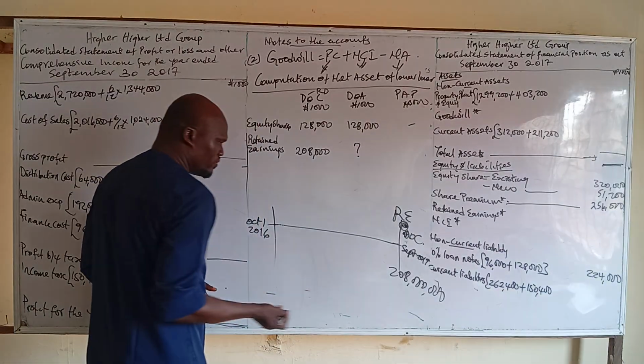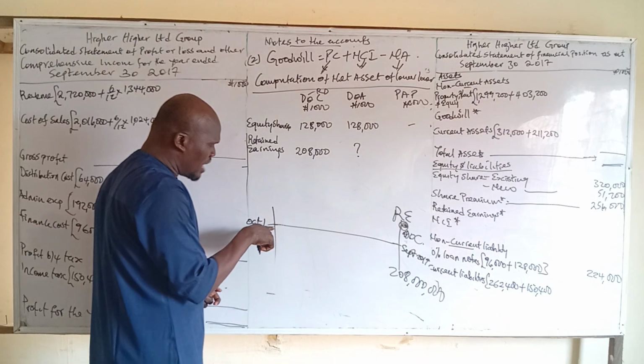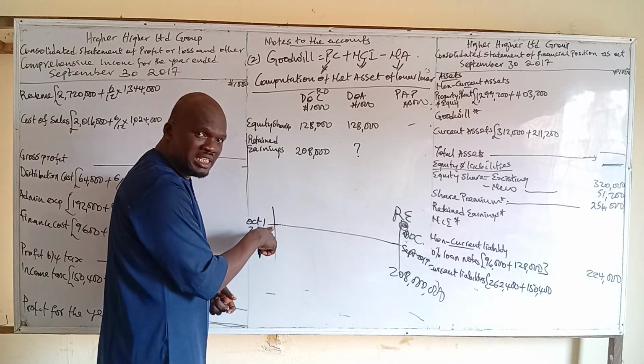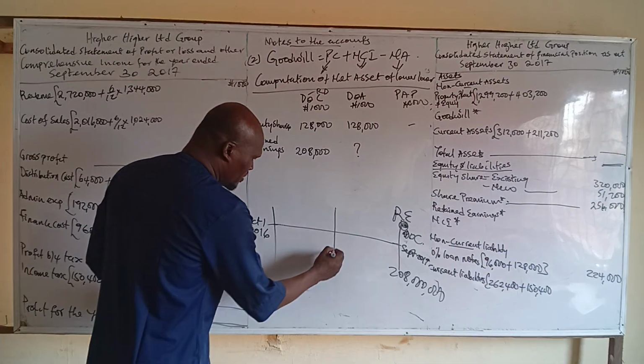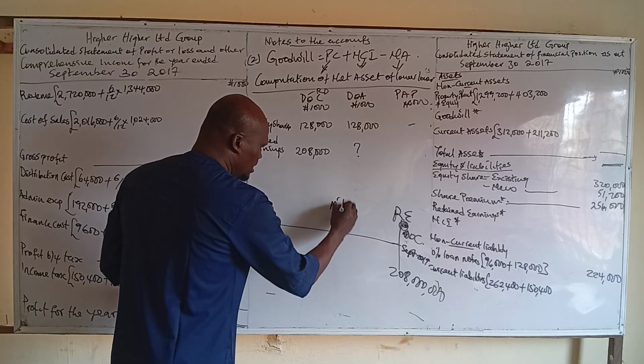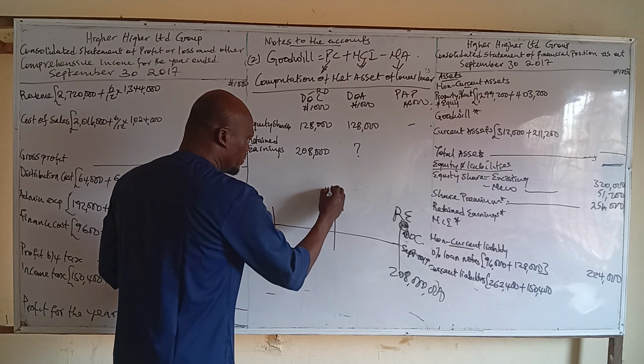From year to year is 12. But the parent company didn't acquire yet. They acquired mid-year, right? So break it down. This is mid, right? This is mid. So this date will be what? What date is this? 1st of April